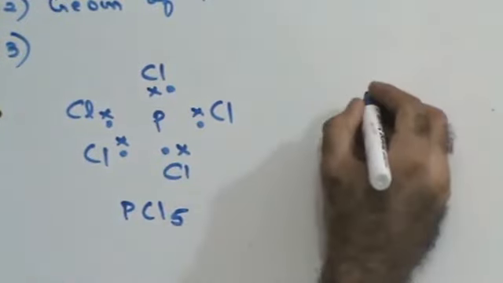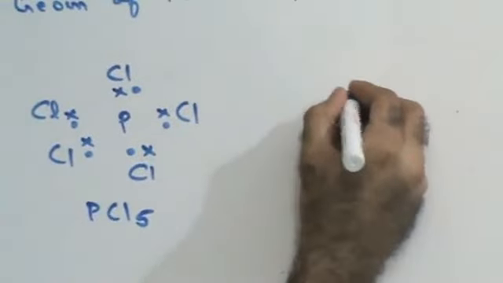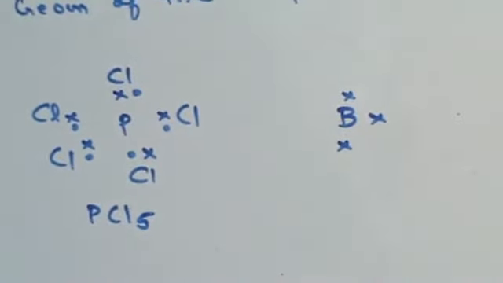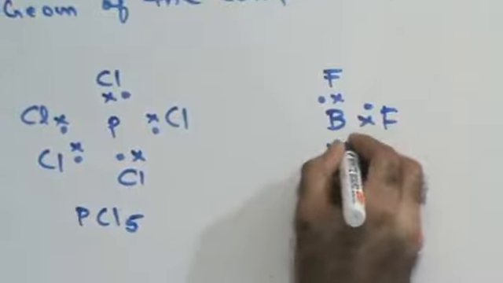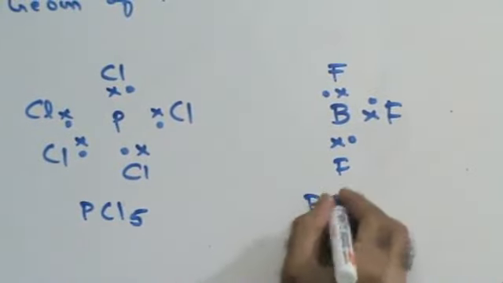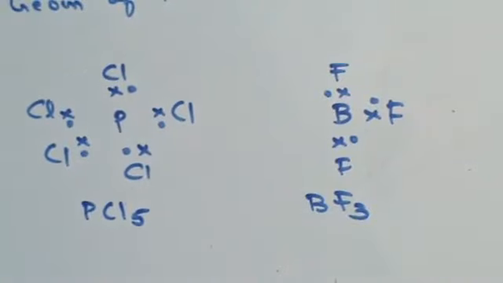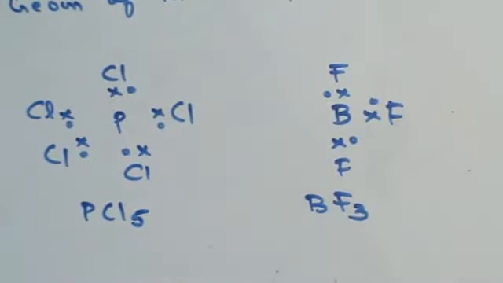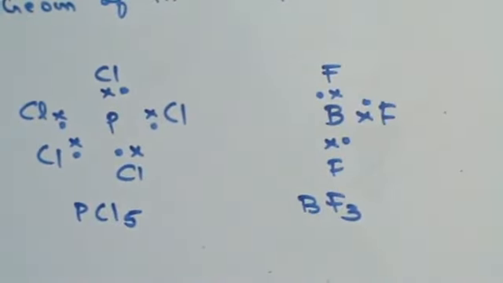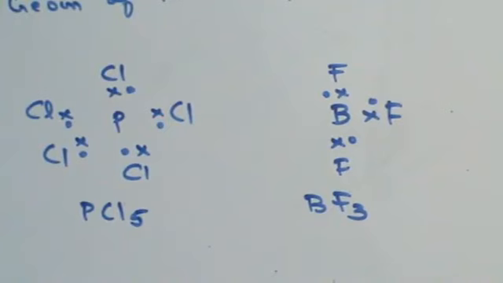Similarly, I could also give you another compound, say boron trifluoride. Boron has 3 electrons in its outermost orbit. It combines with 3 fluorines to form the compound boron trifluoride, BF3. We know that such a compound exists, right? Now if you look at the outermost orbit of boron, there are only 6 electrons and yet a compound is formed. What does the theory say? The octet theory says that till the time we do not have 8 electrons in the outermost orbit, a compound cannot be formed.